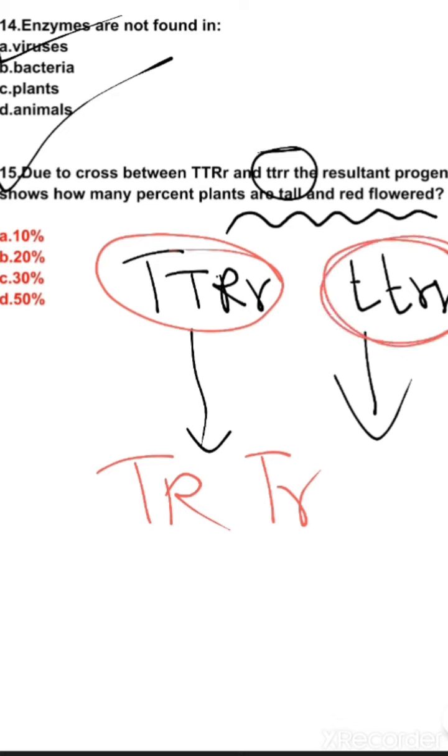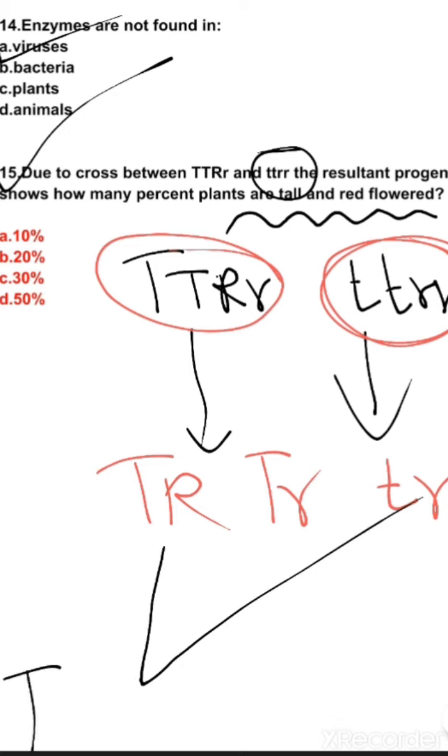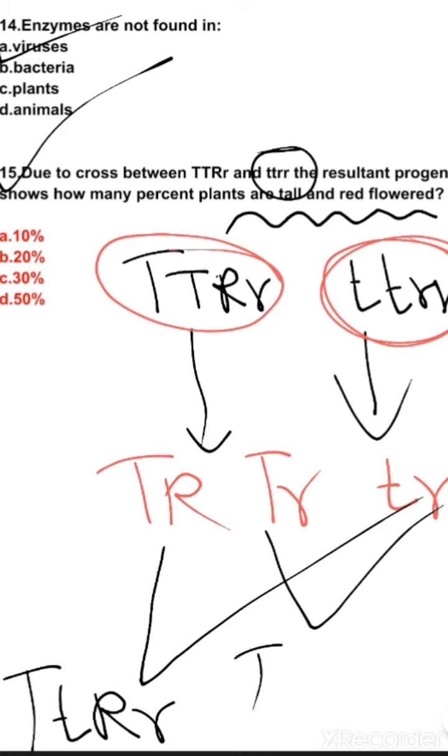From the other we can make only one kind of gamete, that is small t, small r. So let us cross these gametes. The cross between capital T, capital R, and small t, small r results in capital T, small t, capital R, small r, and the cross between capital T, small r, and small t, small r results in capital T, small t, small r, small r.